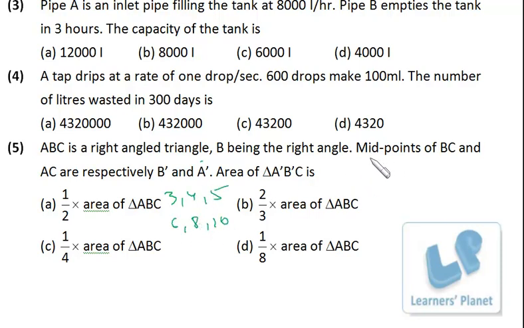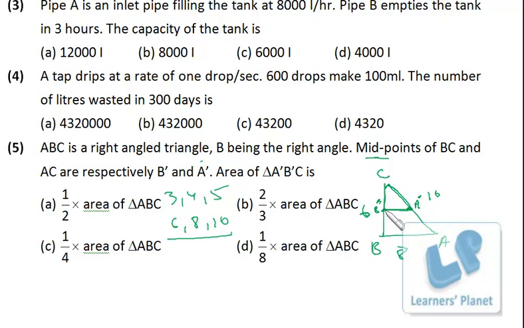But in this particular question, because we have to see the midpoints, I'll be taking these dimensions because the midpoints will not be in fraction in that case. Otherwise, in this case, if I choose 3, 4, 5, midpoints will be in fractions, right? So now I just draw the triangle. Okay, here B is the right angle. I assume A and C. This is 6, 8, and 10. Right now, midpoints of BC, midpoint of BC is this, and AC is this. So I have to find out, this is B dash and A dash, area of this triangle.